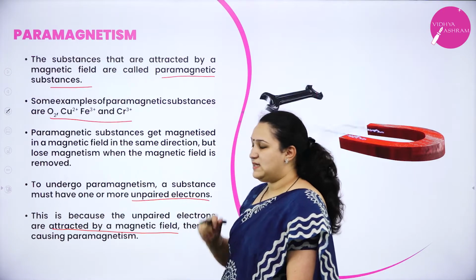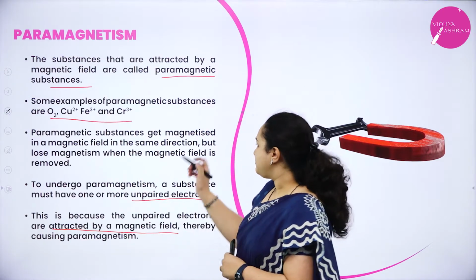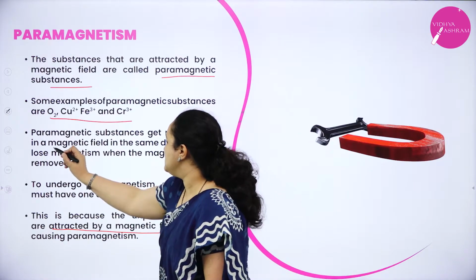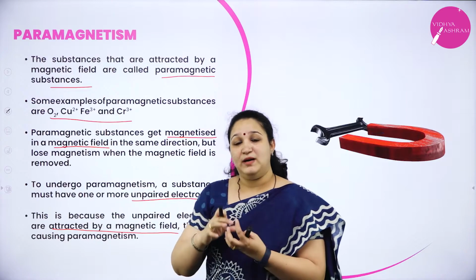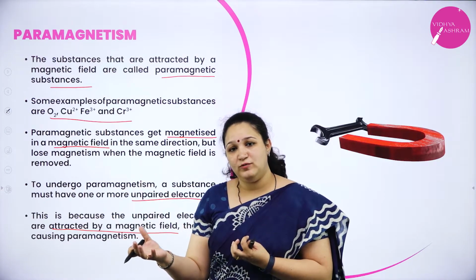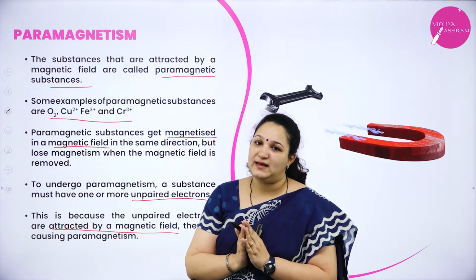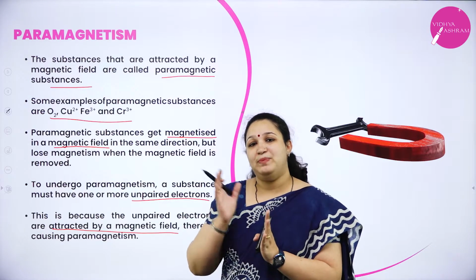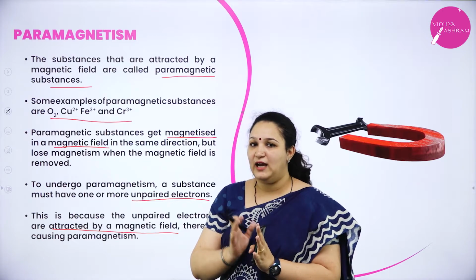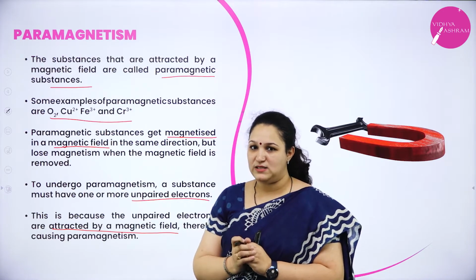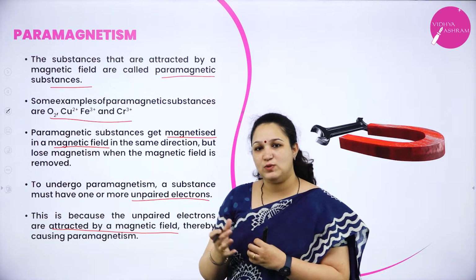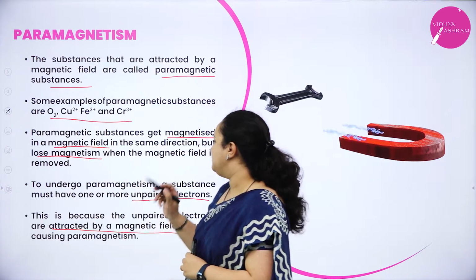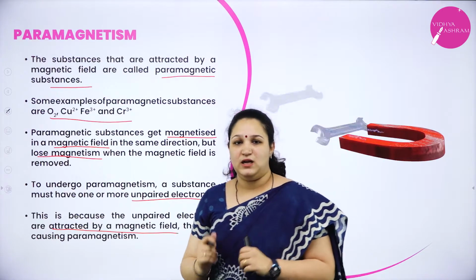Also, paramagnetic substances get magnetized in the presence of a magnetic field, but when the magnetic field is removed, they lose their magnetism. They will be attracted towards the magnetic field when placed in it, but they lose the magnetism when the field is removed.